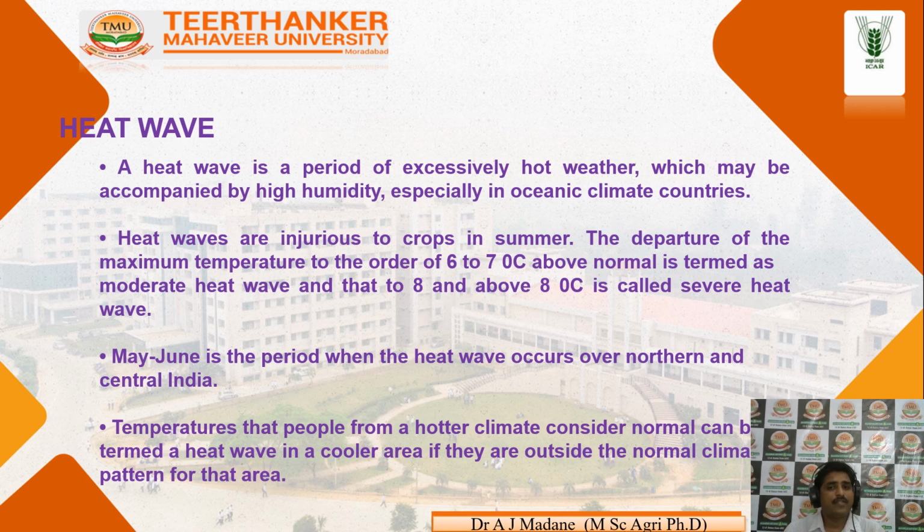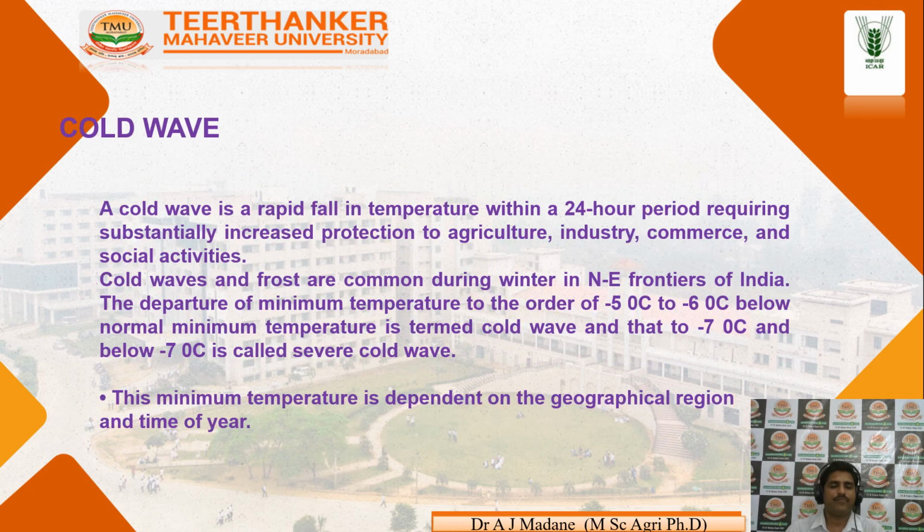But if the temperature increases above 8 degrees Celsius, that is called a severe heat wave. North India mainly faces this type of heat wave. Temperatures that people from a hotter climate consider normal are termed a heat wave in polar areas, as they are outside the normal climatic pattern for that particular area.